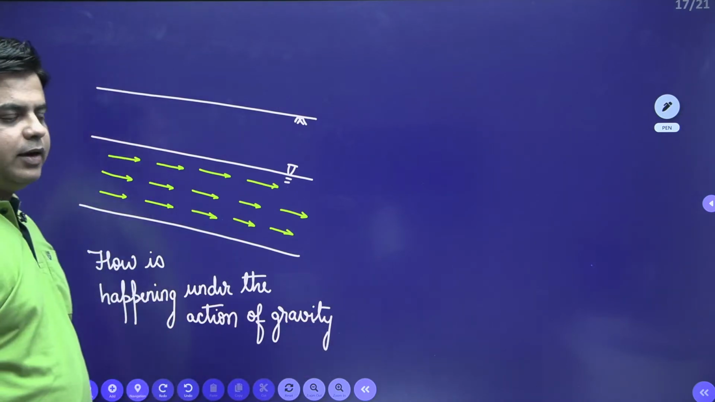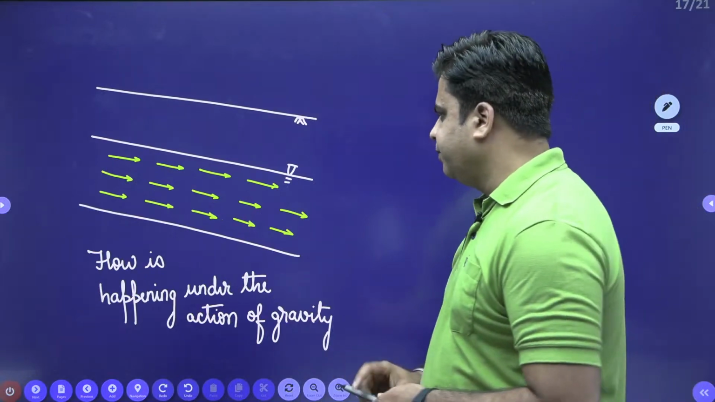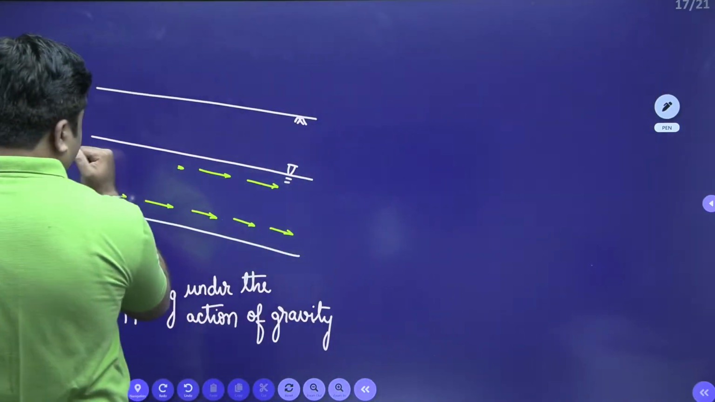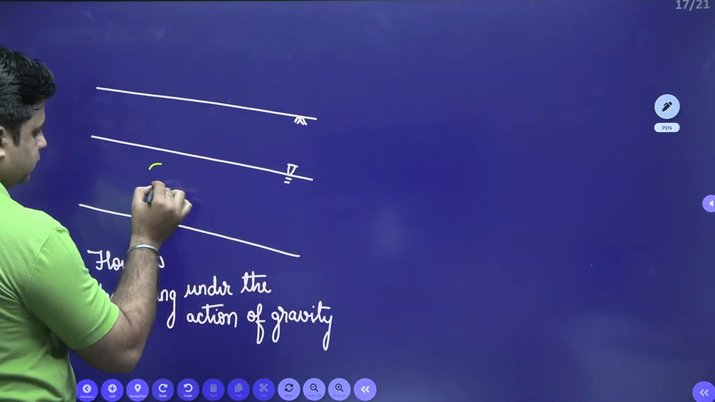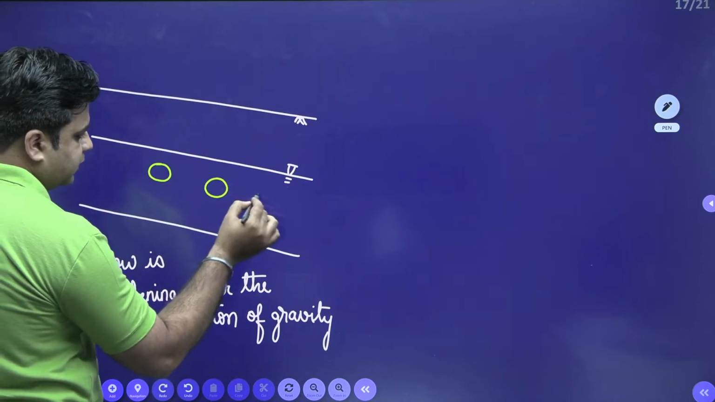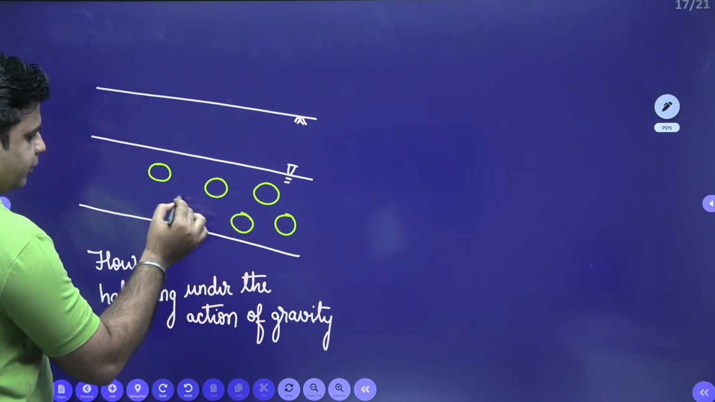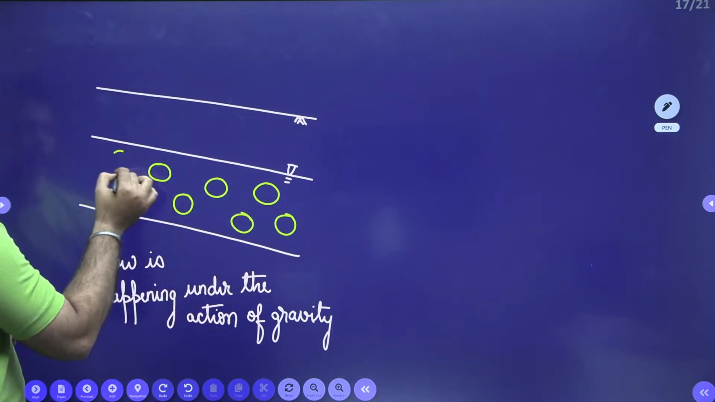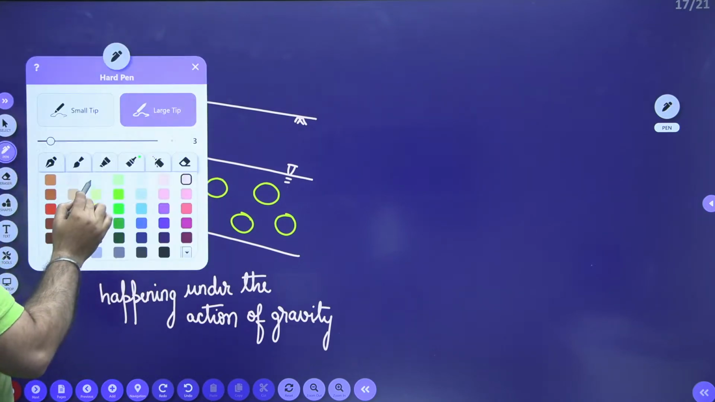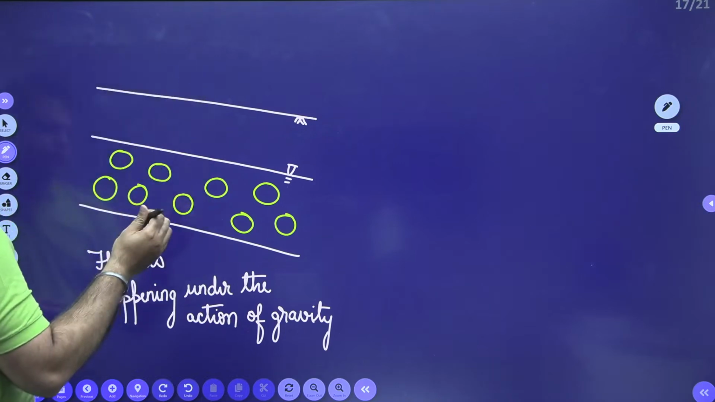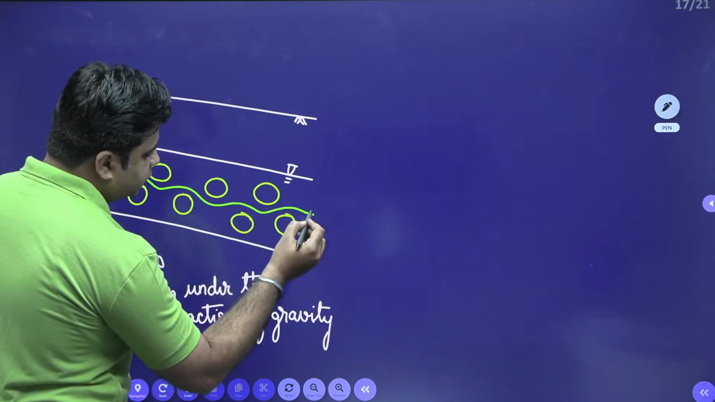Now observe this very carefully. This soil medium contains particles like this. These are the soil medium particles. And flow is taking place through the interconnecting voids of the soil medium.